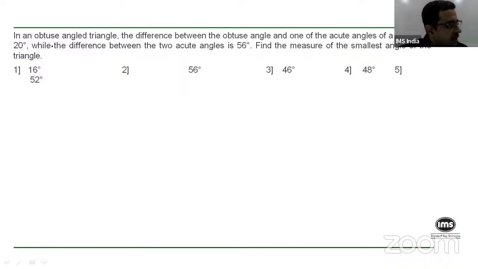Okay, and again the options are a little mismatched. The first option is 16 degrees. The second option is 56 degrees. The third option is 46 degrees. The fourth is 48 degrees, and the fifth option is 52 degrees. Okay.